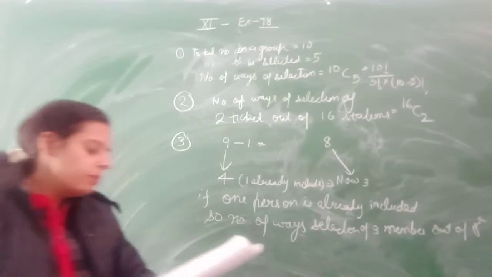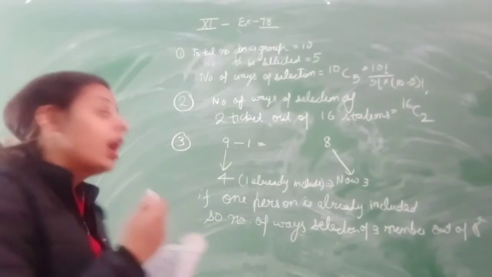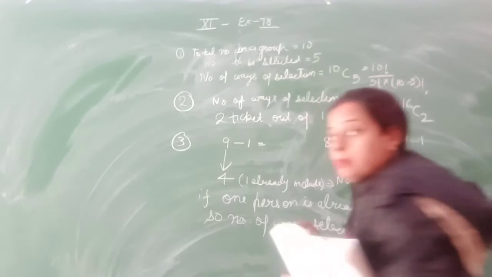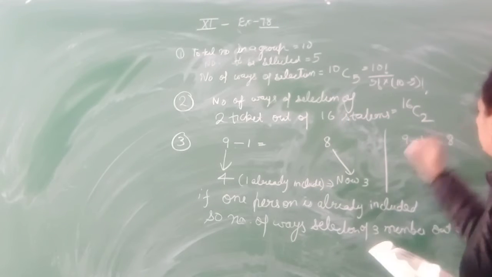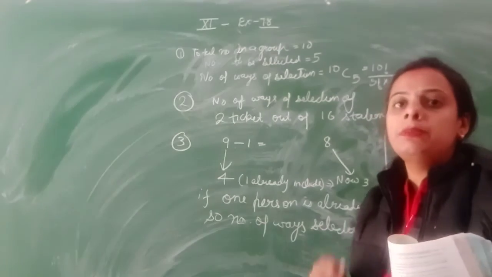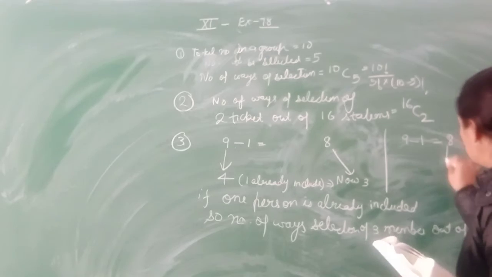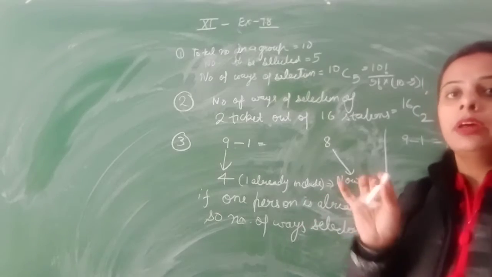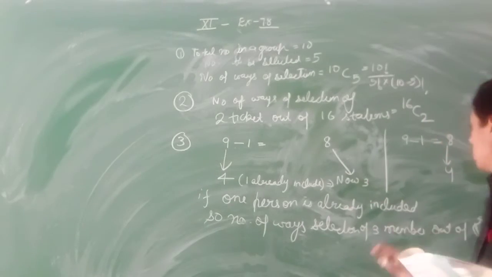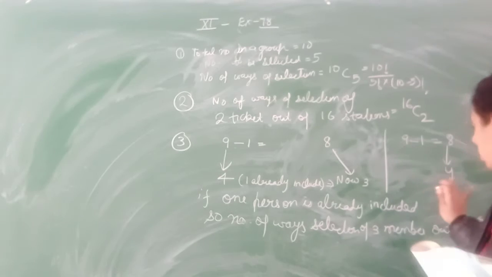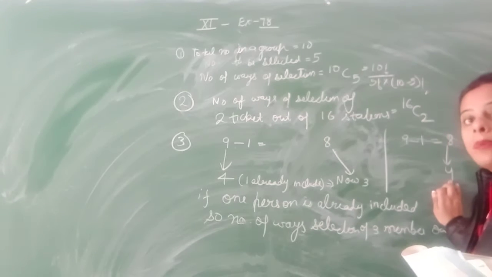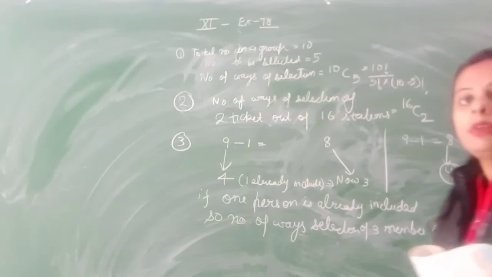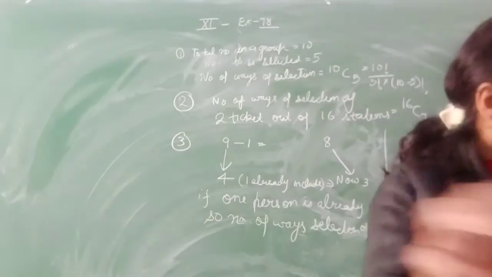So their number of ways will be 8C3. If one person is already excluded, he is not to be taken in the party at all. So now one will be minimized. It means that person is already excluded out of the party, but the party should be maintained with 4 persons. So you have to select 4 persons out of the 8 persons, because that person is not eligible, not valid for our party. So that will be excluded in the total, but not excluded from the selected number of persons, because the party will be with 4 members. So the number of selections will be 8C4. Come to the next question.